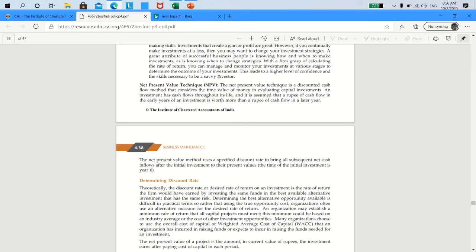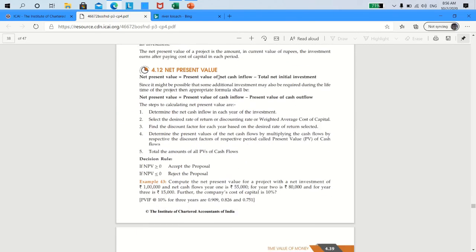Now, we move on. Therefore, if net present value is greater than or equal to 0, we will accept, and if net present value is less than 0, we will reject whatever proposal is given to us. Then there is another concept called nominal rate of return. It's a very simple concept.